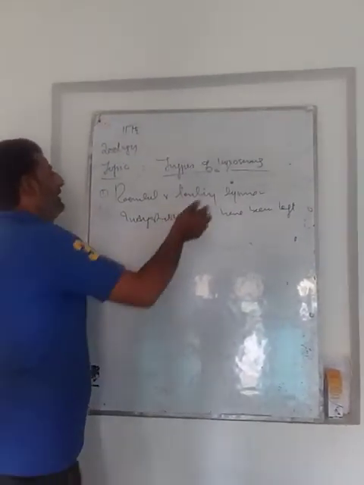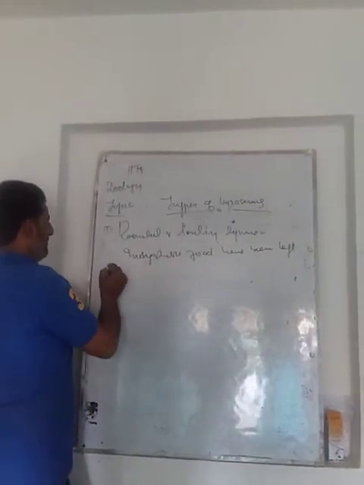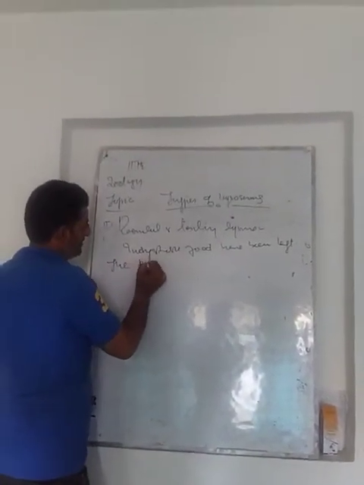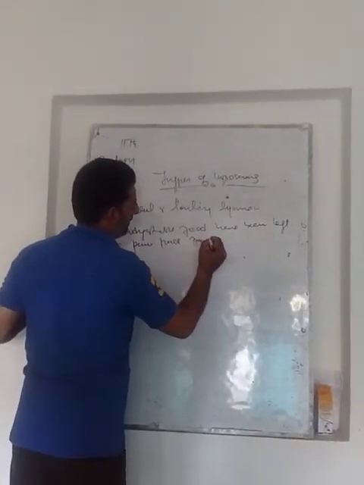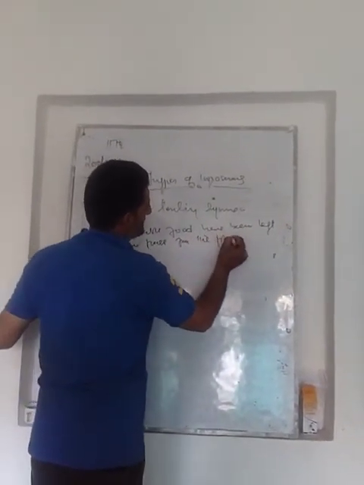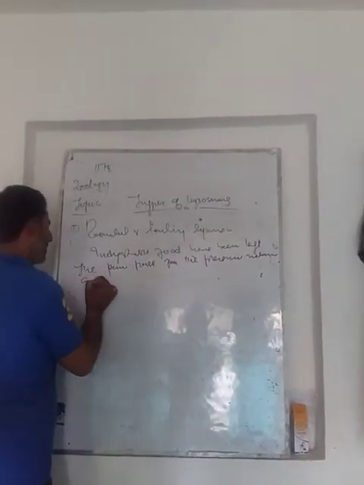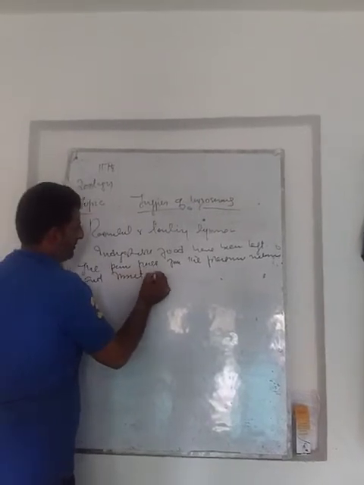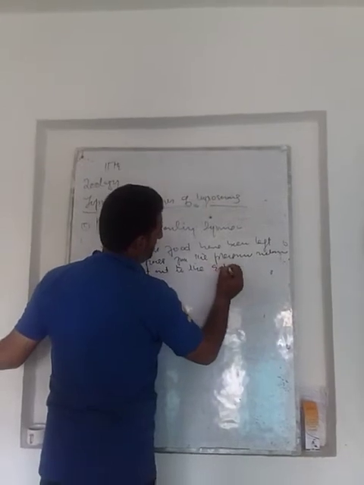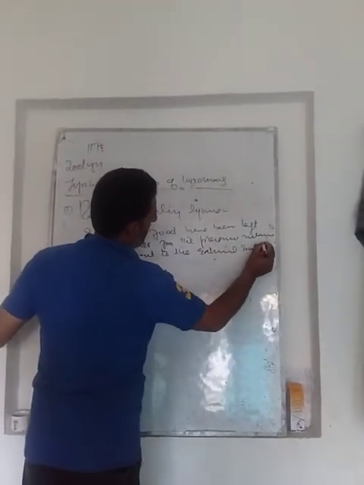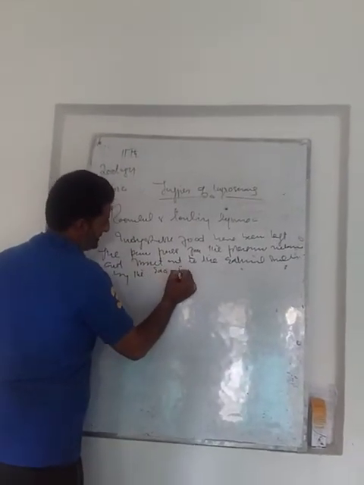This food has been left in this lysosome, and from this lysosome the food passes with the help of the plasma membrane and is thrown out to the external environment by the process of exocytosis.